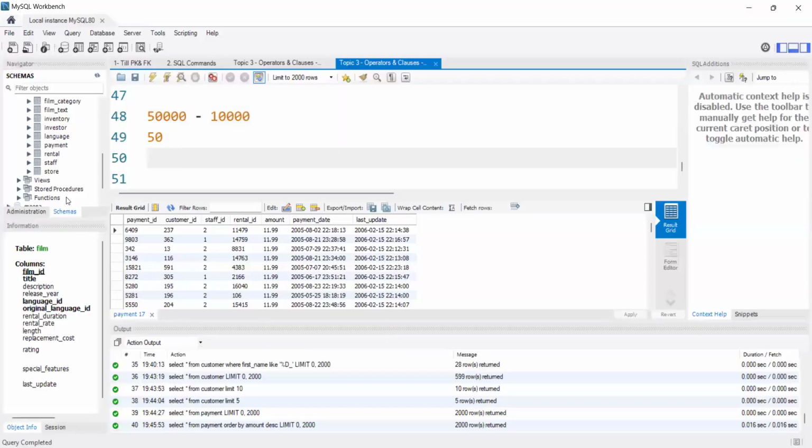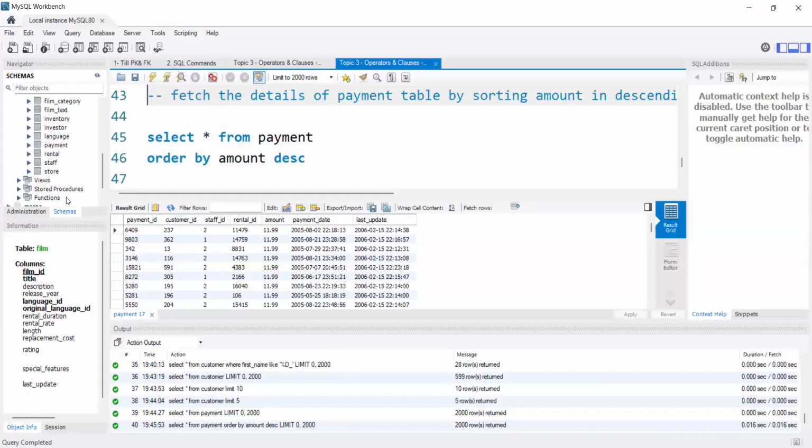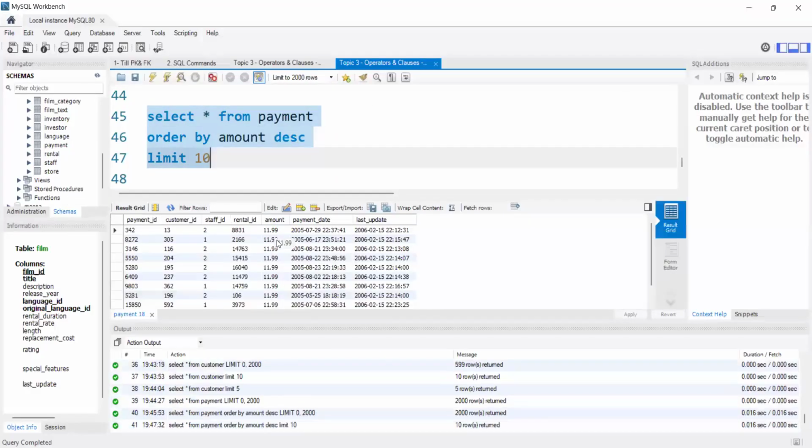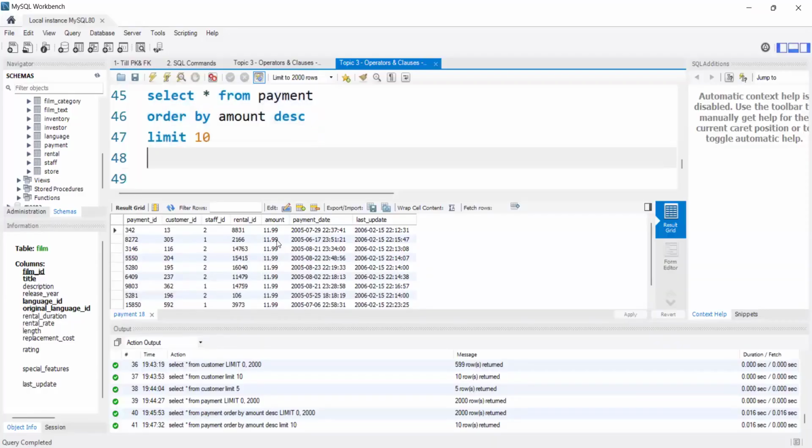At that time, I will use select star from employees order by salary DESC and limit 10. Then only the top 10 rows will display, right? In that way I can see the top 10 highest paid employees' details. Here also, if I say limit 10, it will display the top 10 rows only. Did you get my point?